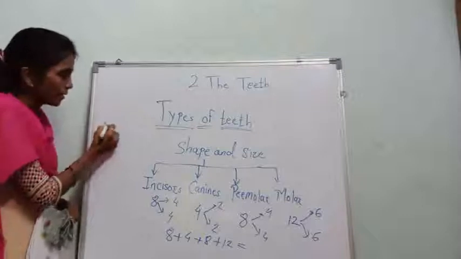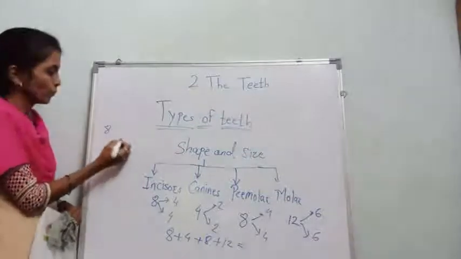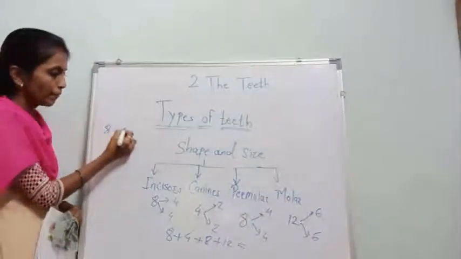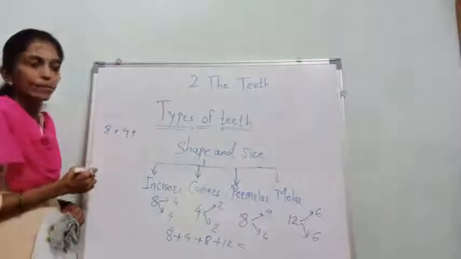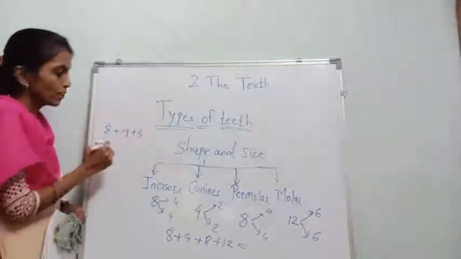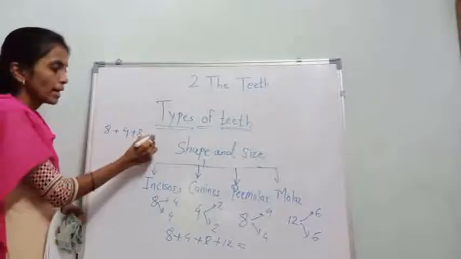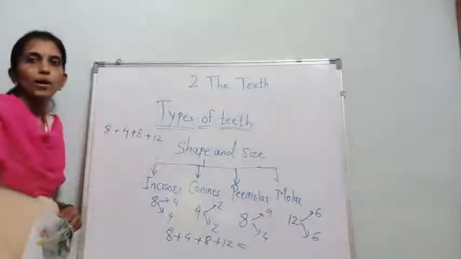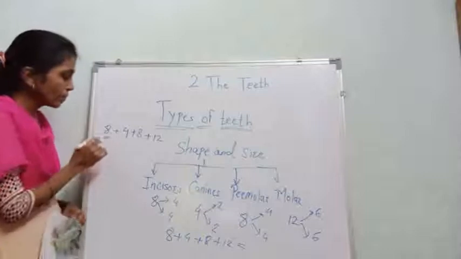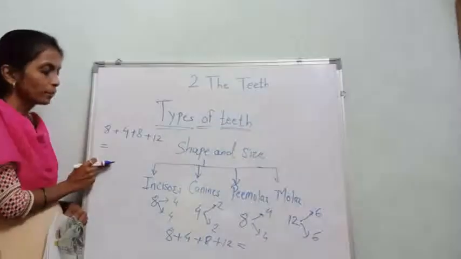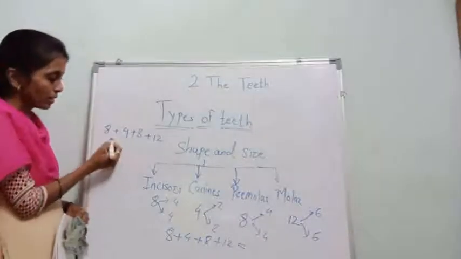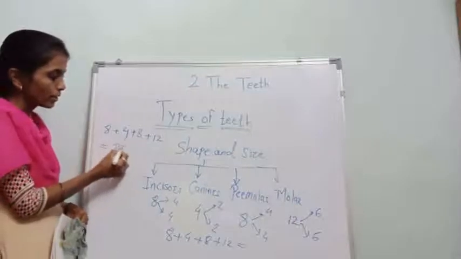See, 8 incisors, then 4 canines, then 8 premolars and 12 molars. Can you tell me how many in total? Yes, see, these are a total of 32.